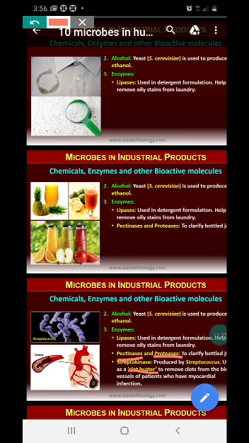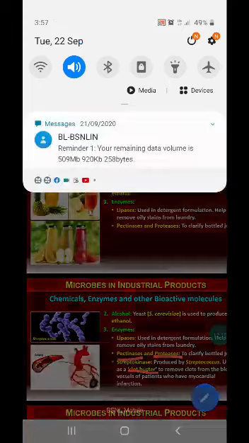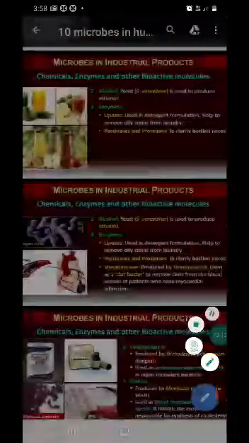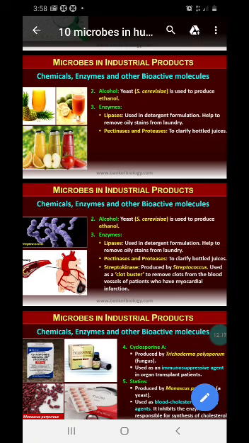Now again recall what are the three enzymes we are learning in this chapter. Lipases, used in detergent formulations to remove oily stains. Pectinases and proteases, used to clarify bottled juices. And streptokinase from streptococcus, used as a clot buster. Next we'll see some bioactive molecules obtained from microbes.